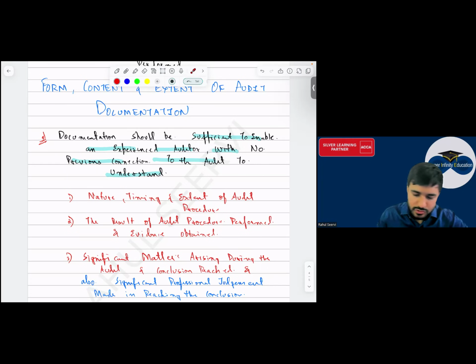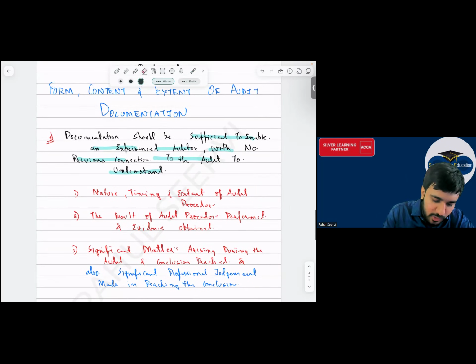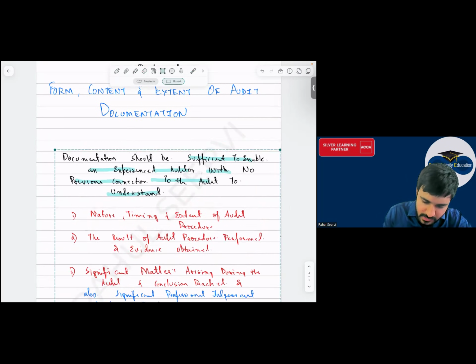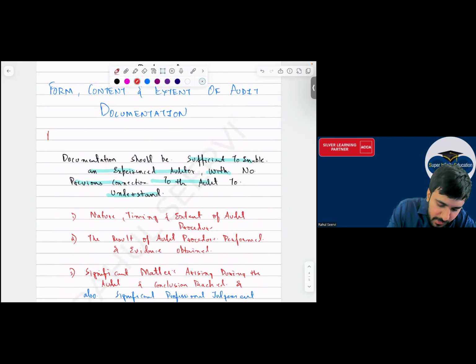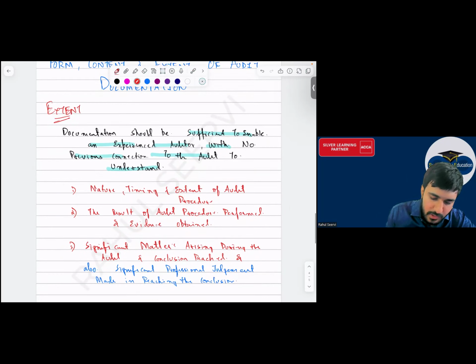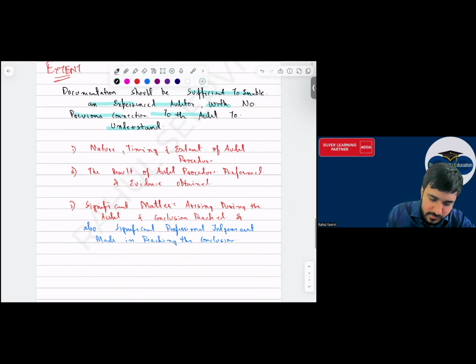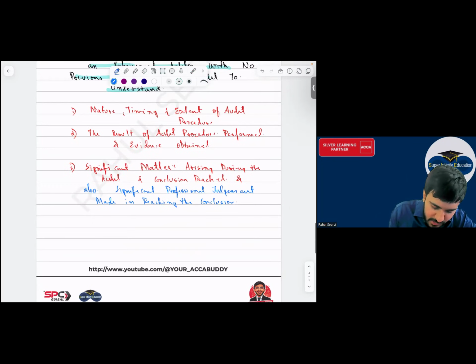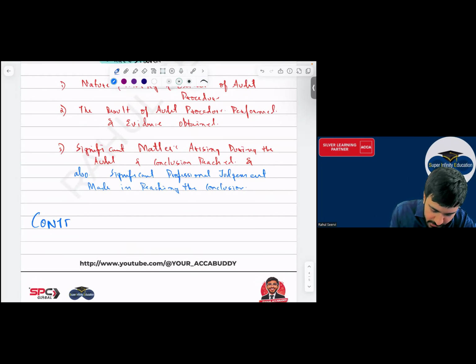Yes sir. So with this everyone, this is done. This is relating to the extent, कितना काम करना चाहिए? Now we will come to the content. Sir अभी content क्या क्या होगा? Content which is also repeated in the exam for 2 marks everyone. Which is also repeated in the exam.